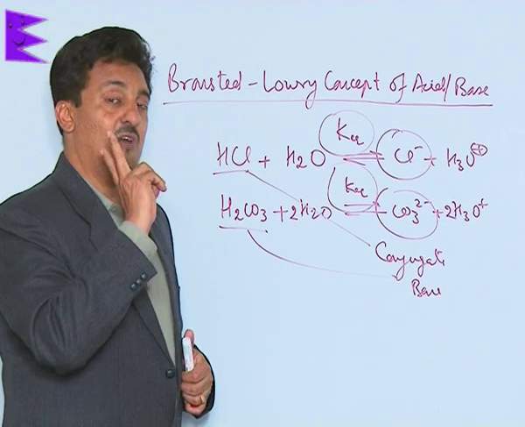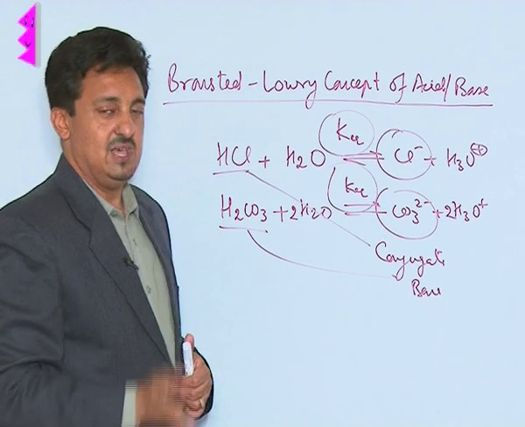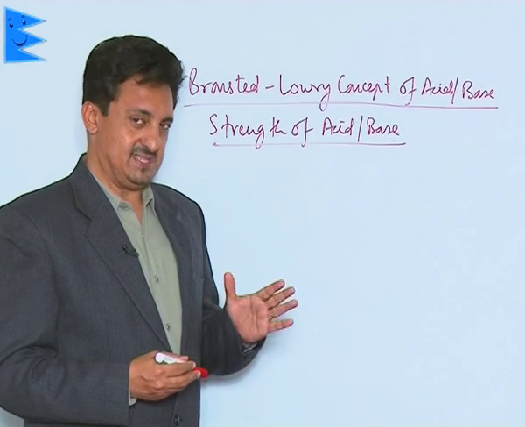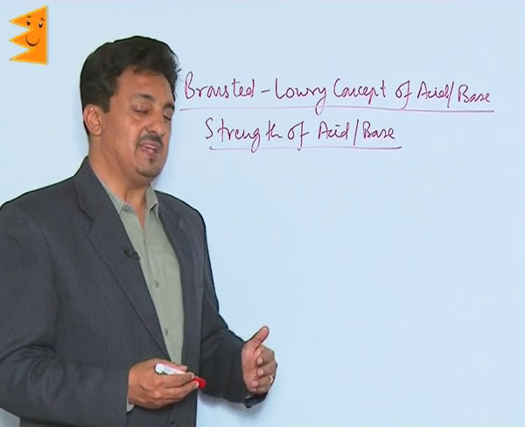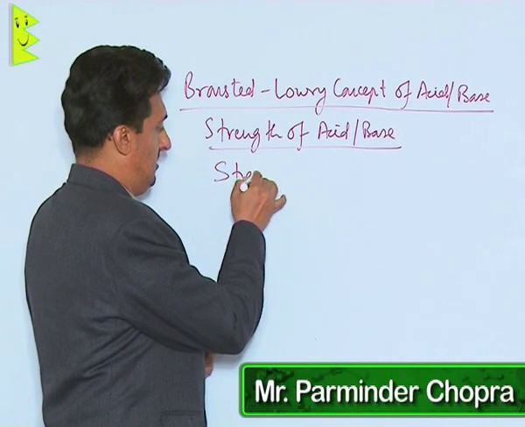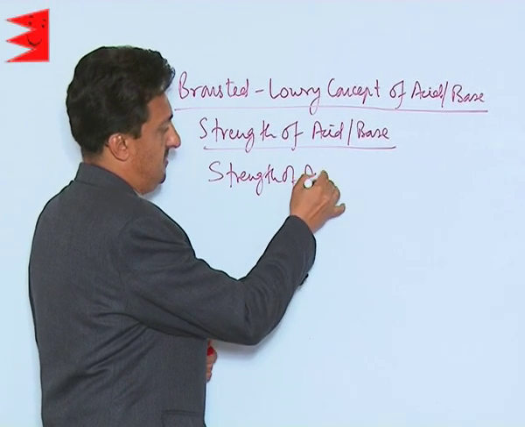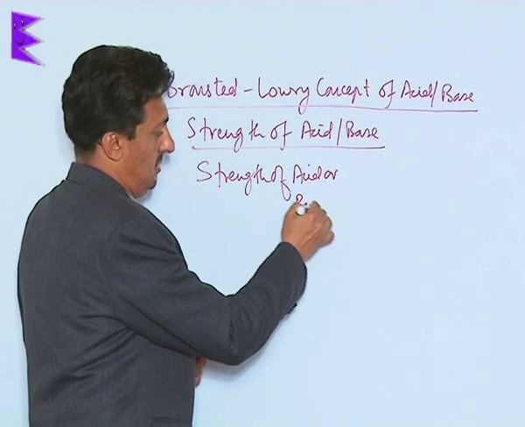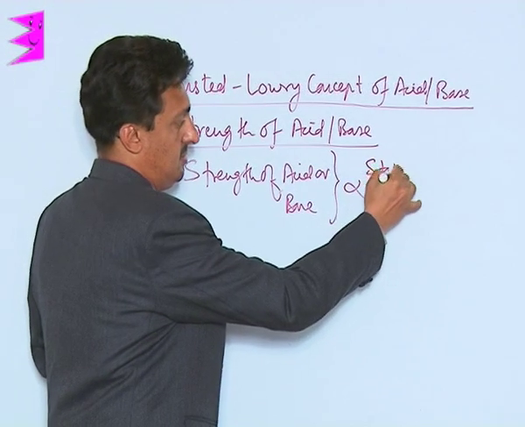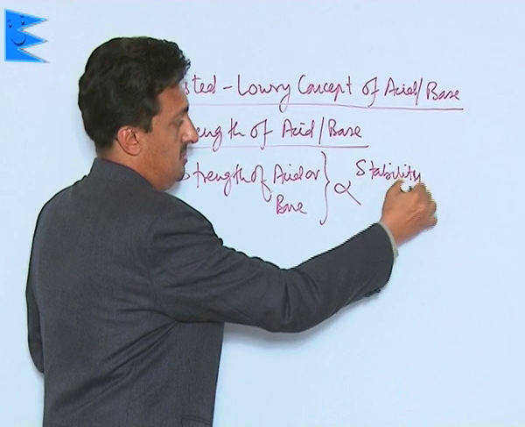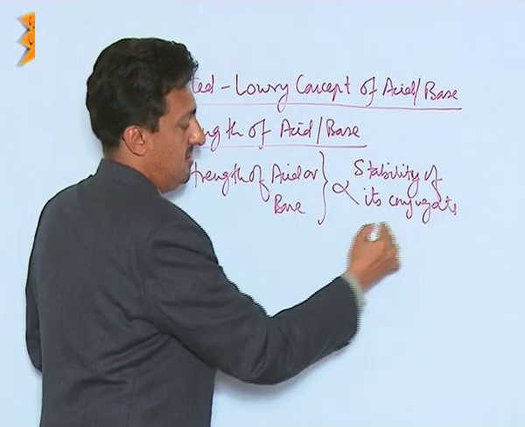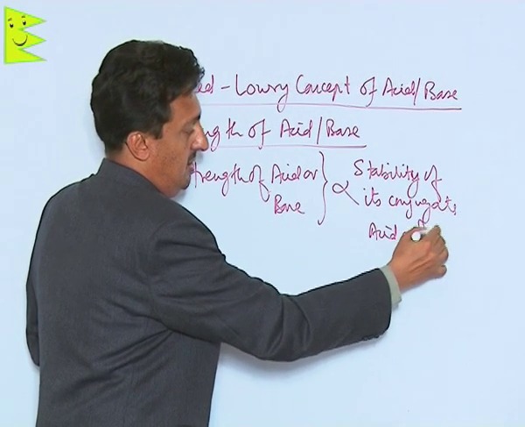So it is the stability of the conjugate base or a conjugate acid which decides the strength of the acid or a base. Strength of an acid and a base can easily be explained on the basis of this Bronsted concept. Always remember that the strength of acid or a base is directly proportional to the stability of its conjugate acid or a base.